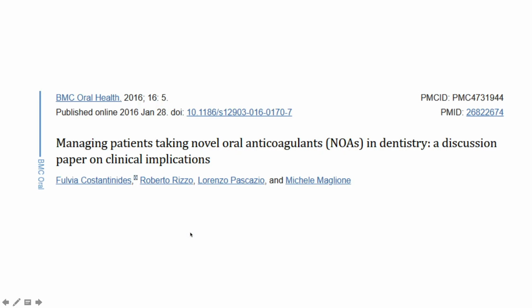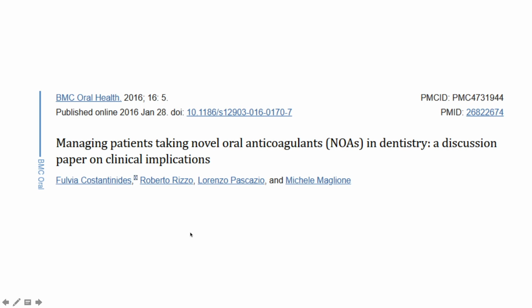Now, there's a publication from the BMC Oral Health Journal entitled Managing Patients Taking the NOACs in Dentistry, a discussion paper on clinical implications. This is what the study had to say: the major concerns in treatment of patients taking your direct thrombin inhibitors and factor 10A inhibitors are the risk of hemorrhage and the absence of a specific reversal agent. Because you know that if you have warfarin and you become toxic from warfarin, you can give your vitamin K, you can give your FDPs, you can give your hemostatics, and that'll help. But not so with the NOACs.